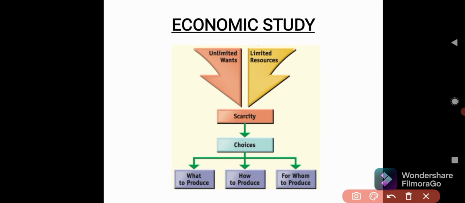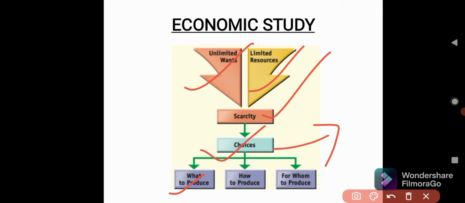In a country, we can say that human wants are unlimited, but at the same time, the resources to fulfill these wants are very scarce, or we can say there is a scarcity of these resources. Now, as these things are there in the society, a very major problem comes up, that is the problem of choice: which goods need to be produced in the society and in what quantity. We just cannot produce goods in abundant quantity, because one thing we need to keep in mind is that resources are very limited, scarce.